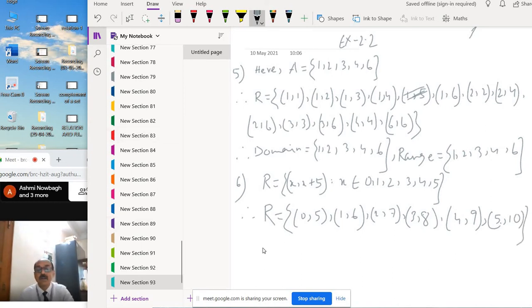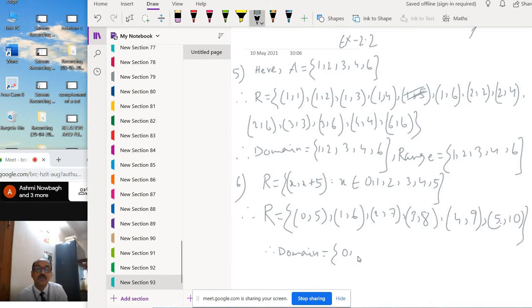Okay. Now write down the domain and range. Domain is the set of all first elements, that is 0, 1, 2, 3, 4, 5.